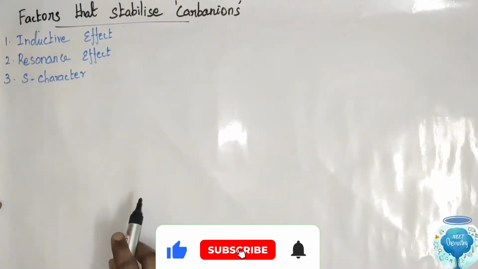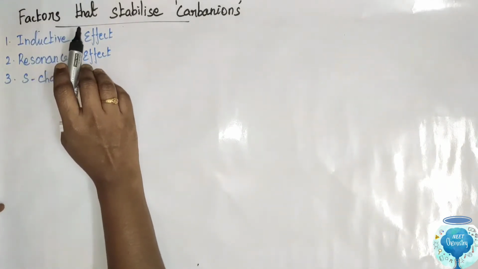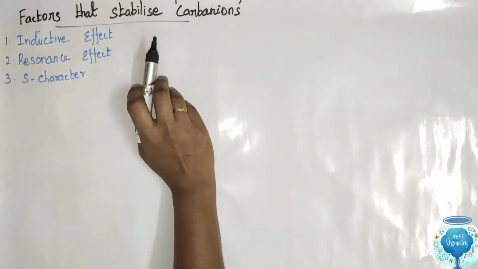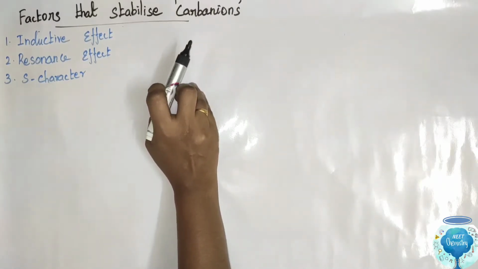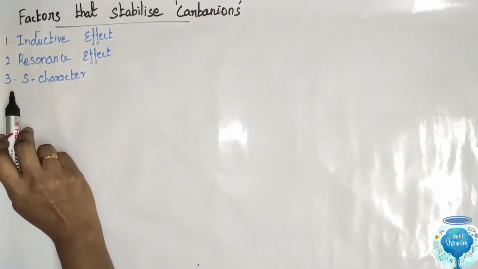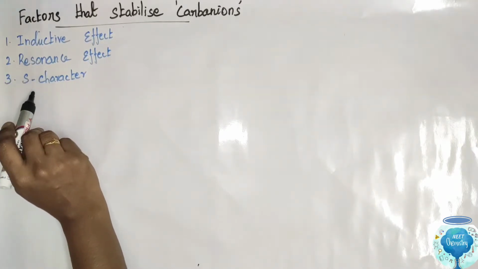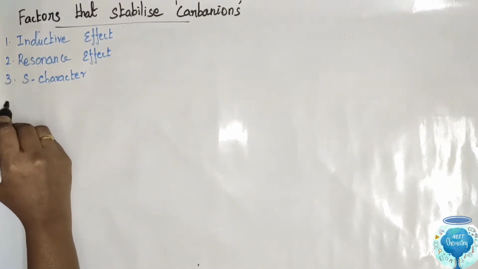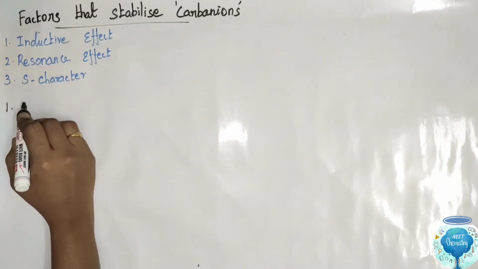Welcome. Now we are going to see the topic: factors that stabilize carbanions. Which factors increase the stability of carbanions? We have three factors. One is the inductive effect, the second is the resonance effect, and the third is the S character. The first one, inductive effect. We consider some examples.